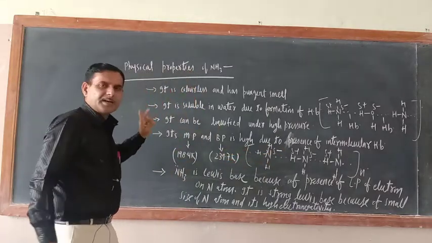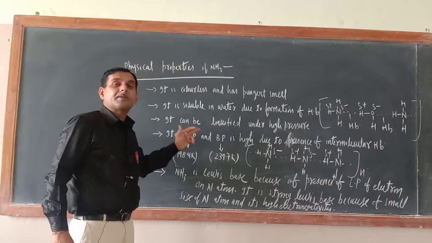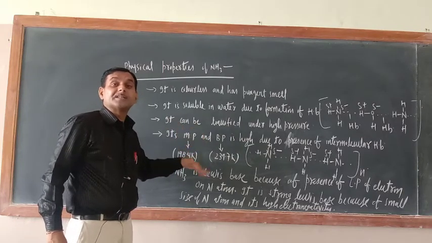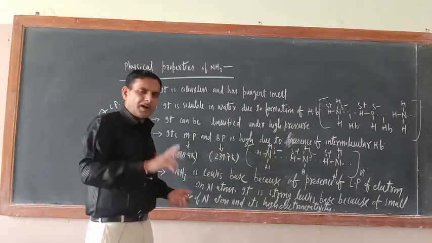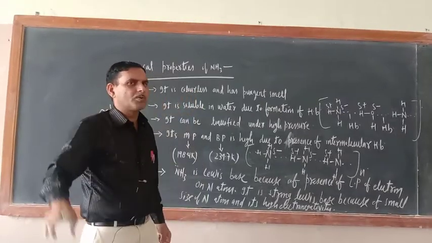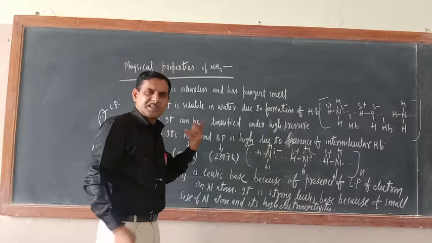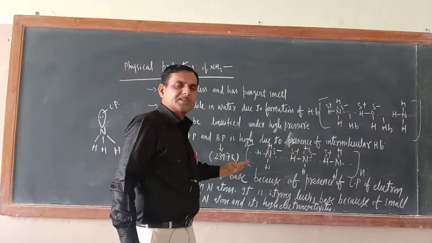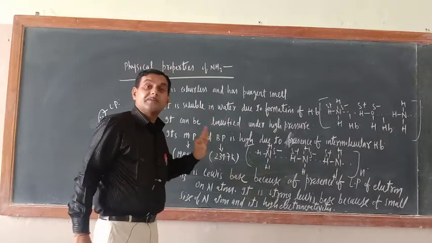So the melting point and boiling point of ammonia is higher because of the presence of intermolecular hydrogen bonding between similar kind of ammonia molecules. Okay. Now one of the important aspects, and that question is given in the NCERT book also, and again you will study in coordination chemistry also, and that question is sometimes asked in the exam also. Ammonia is a Lewis base.